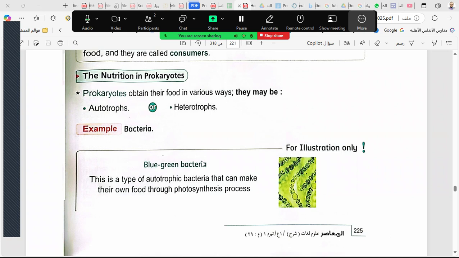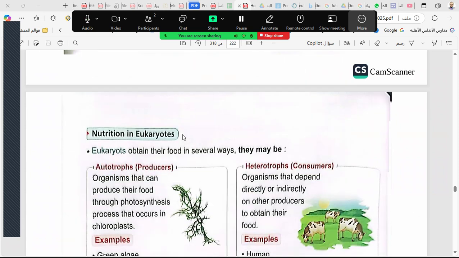And some types of bacteria, like blue-green bacteria, can carry out the photosynthesis process and make their food, so they can be producers. Look at the picture. This is a kind of bacteria called blue-green bacteria. So some bacteria are autotrophs and some bacteria are heterotrophs.